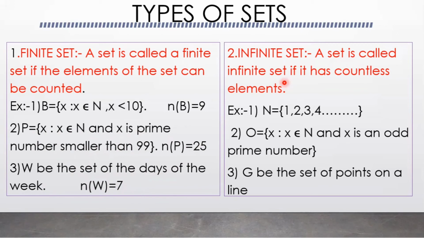Infinite set. A set is called an infinite set if it has countless elements. Means if the set has infinite elements, then the set is called an infinite set. For example, the set of natural numbers. And here the set Y is the set of x where x is an odd prime number. So the set of odd prime numbers, those are also infinite. So it is an infinite set. G is the set of points on a line. How many points on a line? Infinite points on a line. So that collection is also an infinite set.